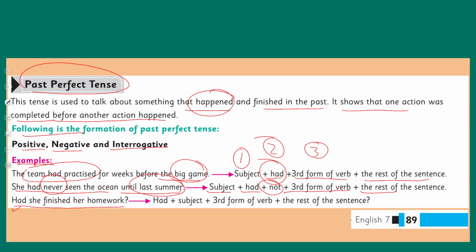Now this is a sentence in the interrogative form. Had she finished her homework? So we know that we add had in perfect tense, in past perfect. Had comes first, then the subject, then the third form of the verb, followed by the remaining or the rest of the sentence. Had she finished her homework?